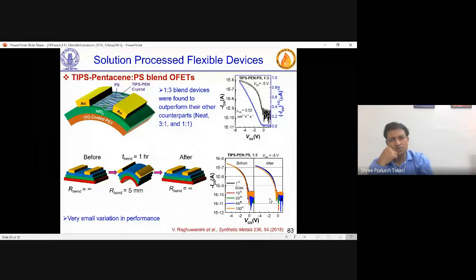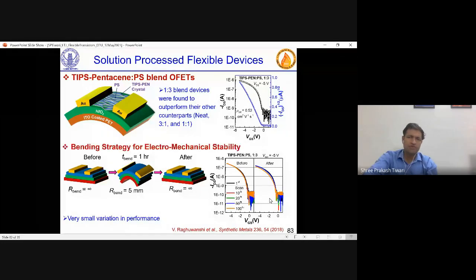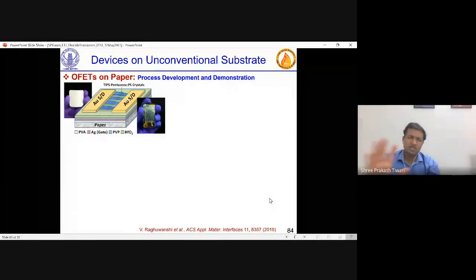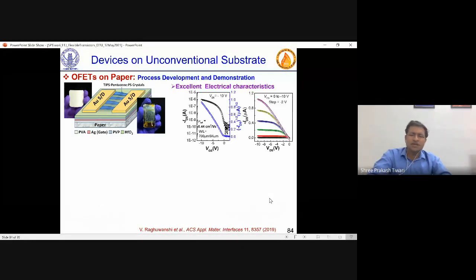Next thing was, when you say TIPS pentacene and polystyrene blend, again that ratio itself was important. We did those studies also, which ratio was suitable for device fabrication. Now coming towards biodegradability or other unconventional substrate. One best suitable or available substrate was paper, which, once you fabricate something on paper, is naturally biodegradable. So we tried fabricating devices on paper.